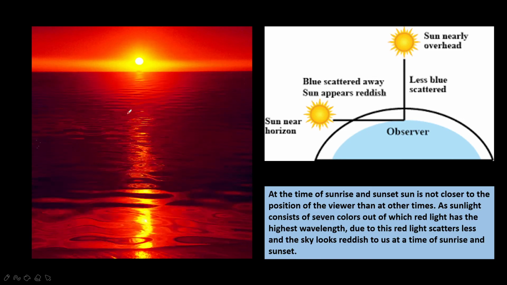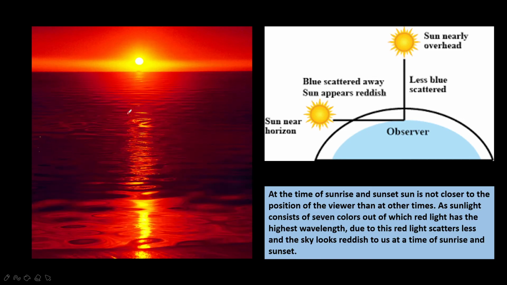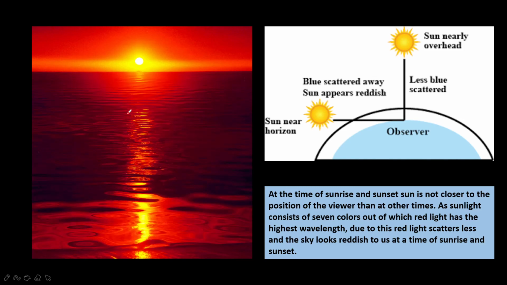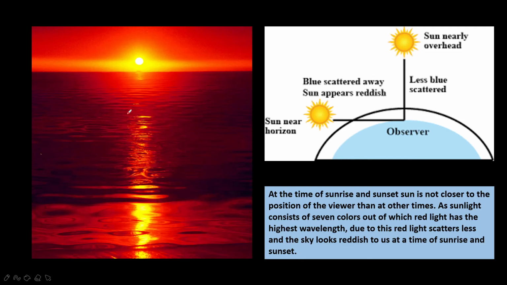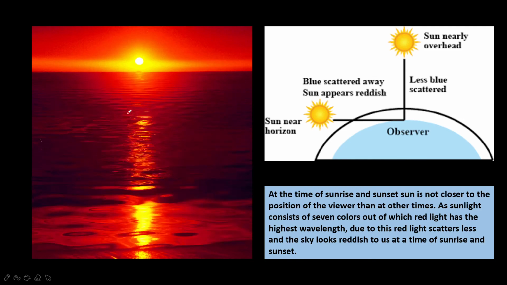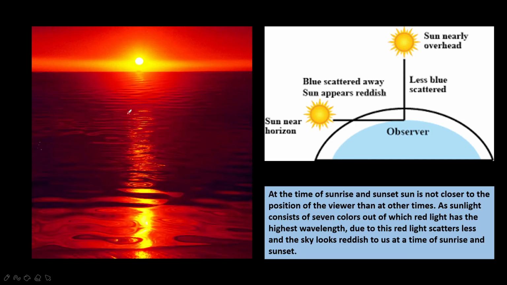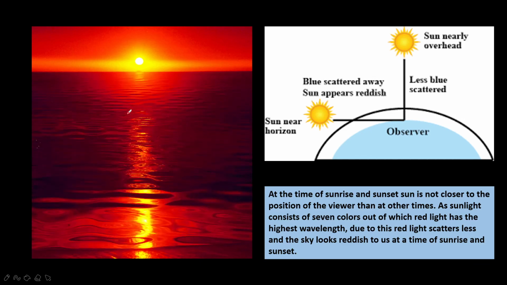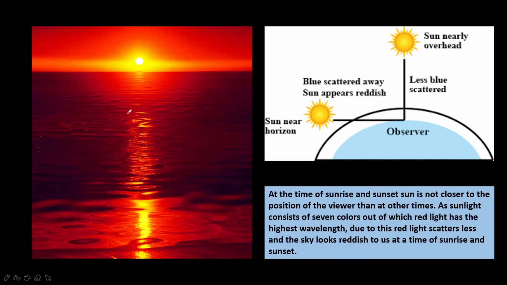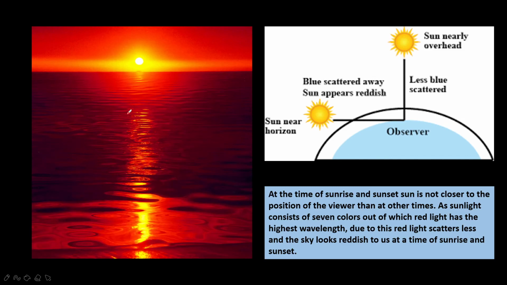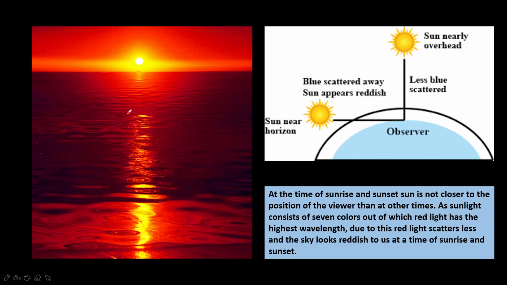The sky would have looked dark if the earth had no atmosphere. No scattering of light would take place, so the sky would have appeared totally dark. For danger signals also we use red color. This is the only reason: red light can easily pass through fog, mist or smoke without getting scattered, so it can be seen from very long distances also. That's why the universal danger signal is red color.